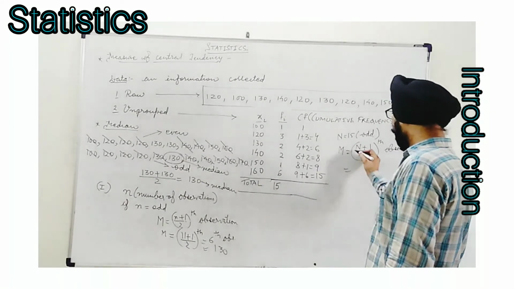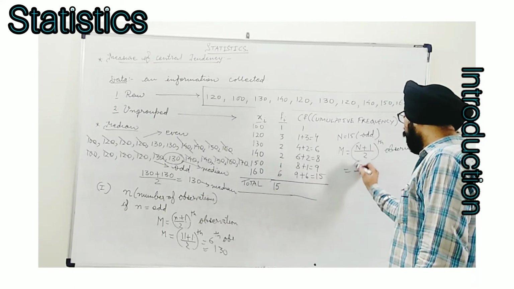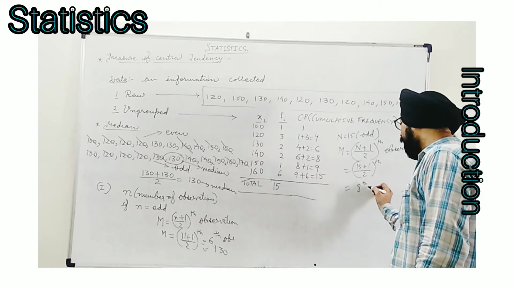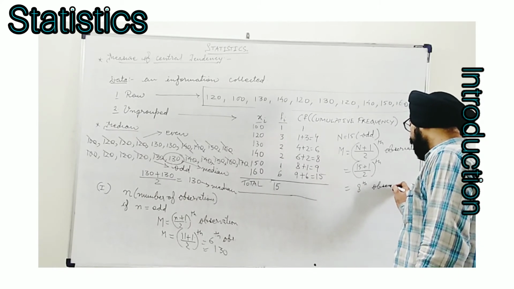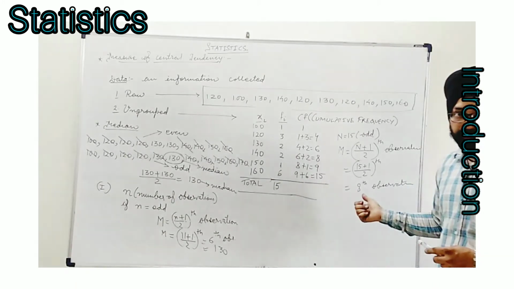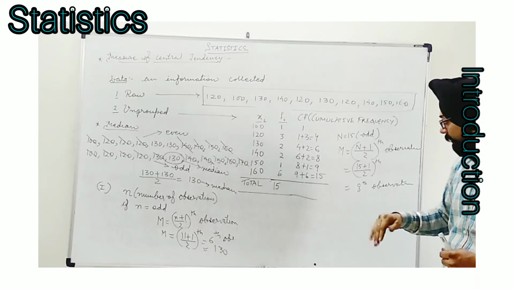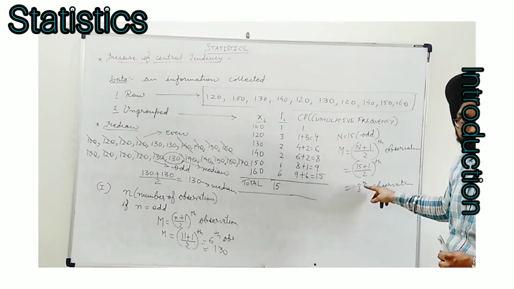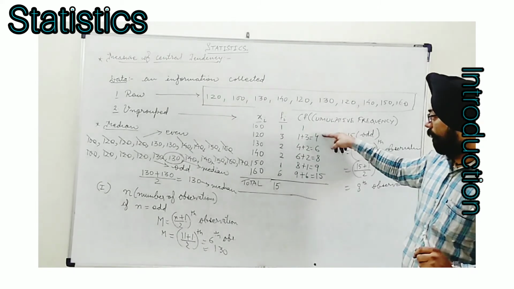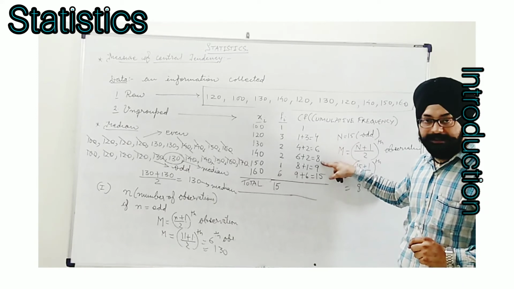I find that n plus 1 means 15 plus 1, by 2. This is 16 by 2, meaning we need to find the 8th observation. So the same procedure we will apply. We see in the CF column what value is either equal to 8 or greater than 8, the first such value. 1, 4, 6, it comes 8 here.